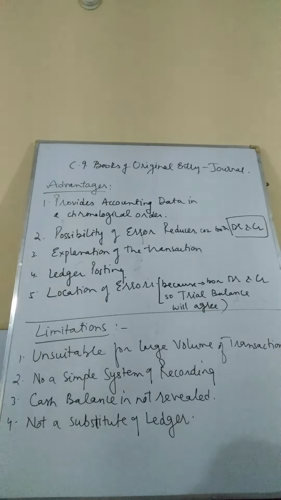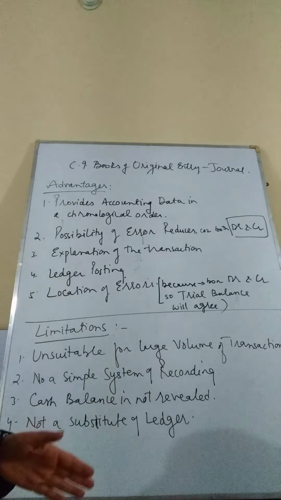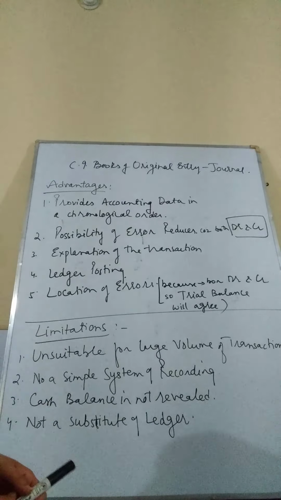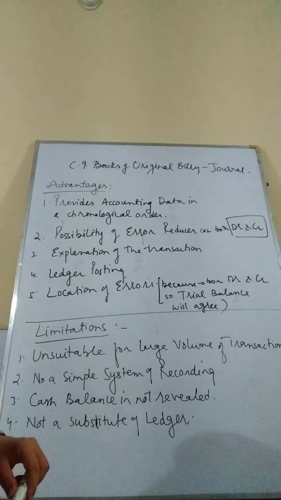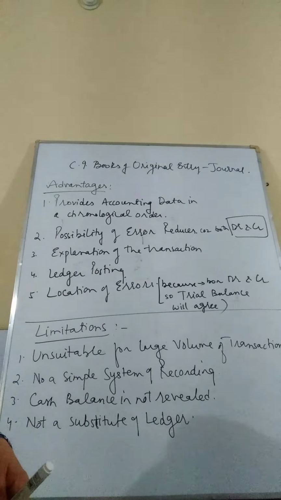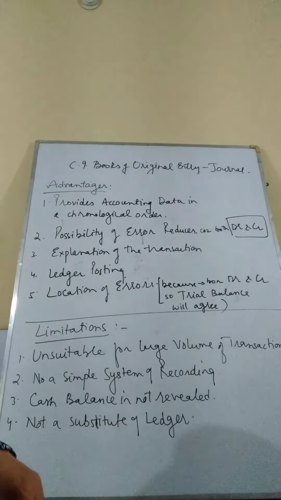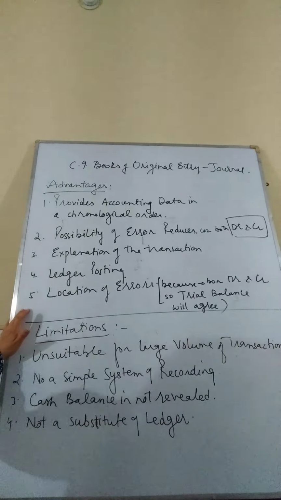Now coming to the fifth advantage, location of errors in the trial balance. After finishing up all the ledgers, we have to make a statement called trial balance. This statement has two columns, debit column and the credit column. If the journal is done correctly, the debit side of the trial balance will be equal to the credit side of the trial balance. Hence, the trial balance will be correct. Otherwise, if the transactions are not recorded properly in the journal, the trial balance will not agree or tally. So that's how the errors can be located. So these are the precise 5 advantages of journal.